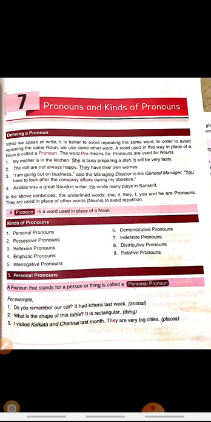Now, in this chapter, we are going to study the types of pronoun, and they are personal pronoun, possessive pronoun, reflexive pronoun, emphatic pronoun, interrogative pronouns, demonstrative pronouns, indefinite pronouns, distributive pronouns, and relative pronouns.